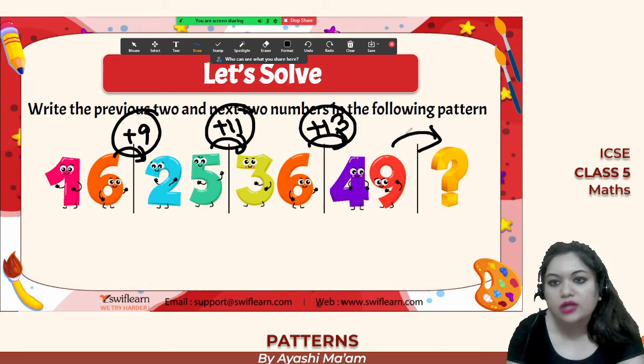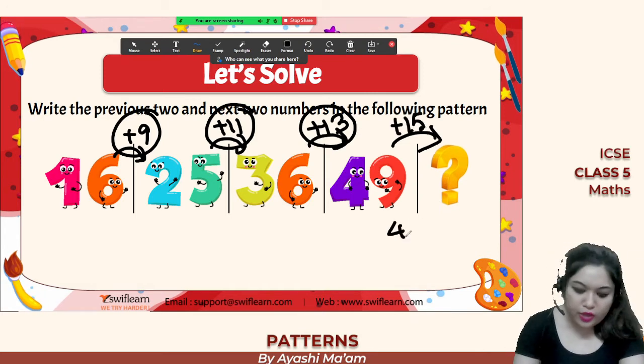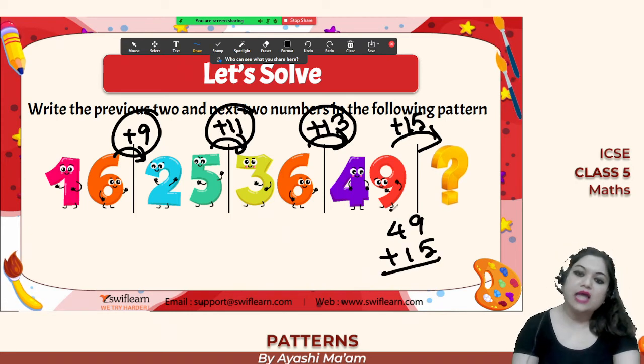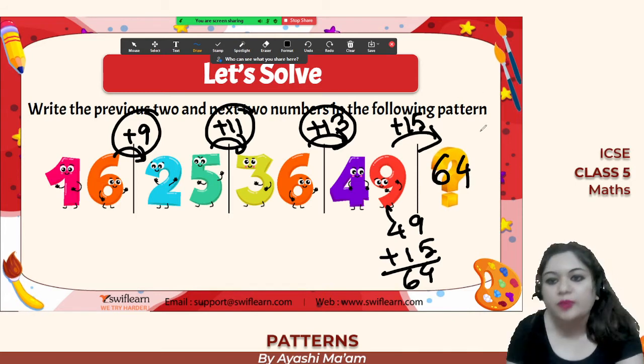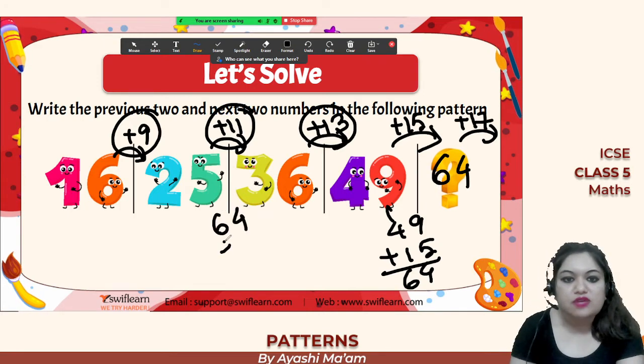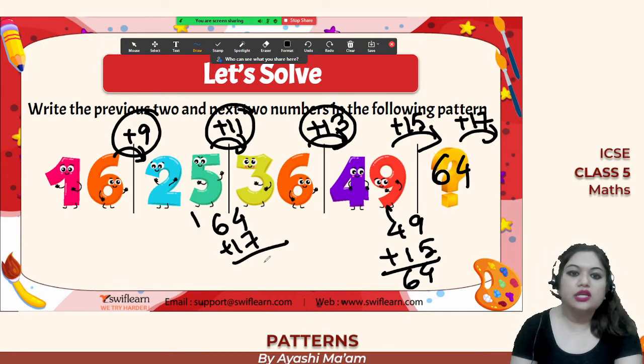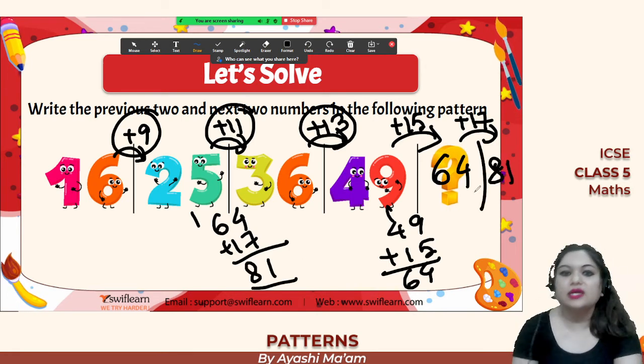So what is the odd number right after 13? It is 15, right? So it is going to be 49 plus 15. So 5 plus 9 is 14. Therefore, it is going to be 64. What will be the next number? So 64 plus, what is the next odd number after 15? 17. That means 64 plus 17. So here you will get 11, and then here you will get 81. So 81 will be the next number.